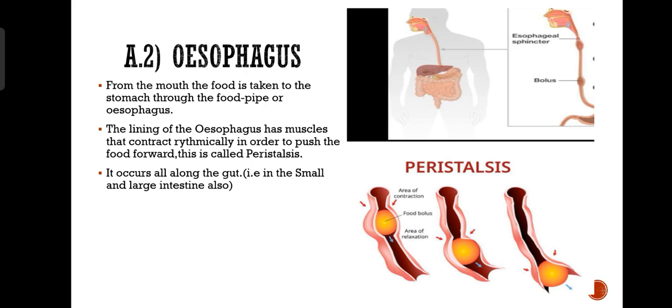You can see that yellow colored thing there, that is food, and it is pushed by those walls of the esophagus. The food needs to be pushed to the stomach, and that process of pushing the food to the stomach is called peristalsis. It occurs all along the gut. It can occur in the small intestine, large intestine, and so on and so forth.